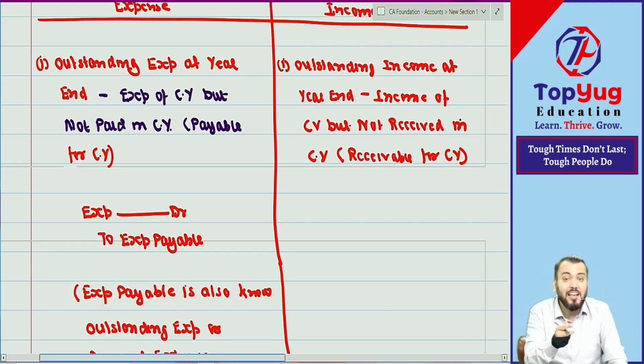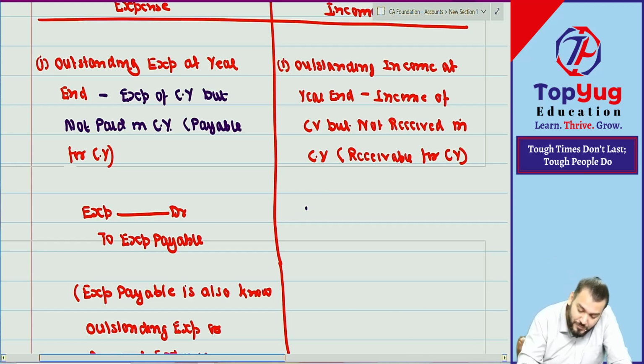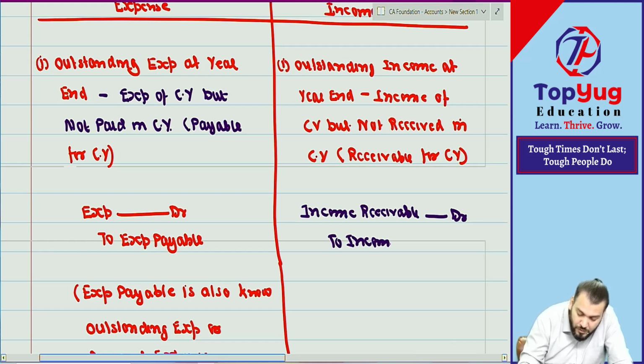We need to increase the asset also. So increase in asset will be what? Debited. What is the journal entry? Can I say income receivable account debit to income account? Have you understood this journal entry?